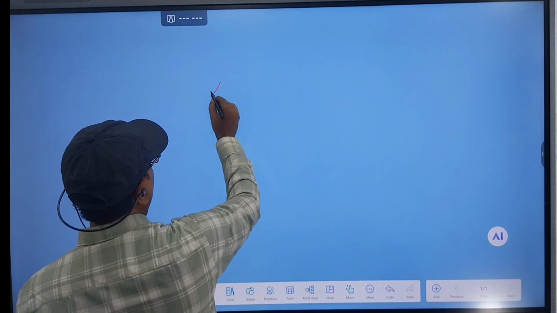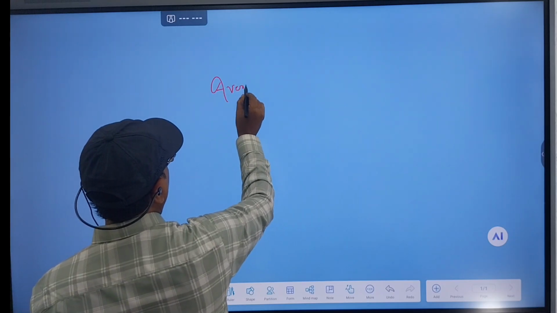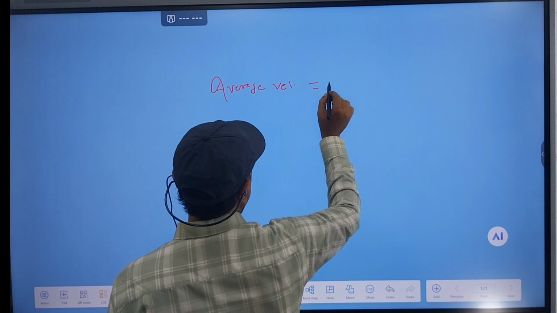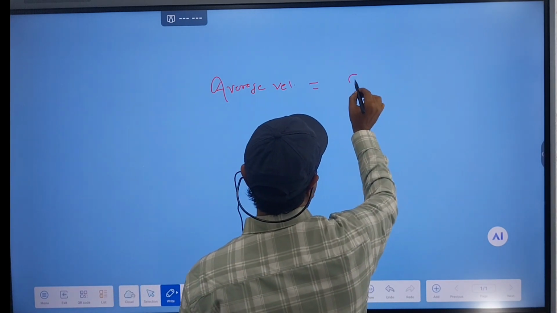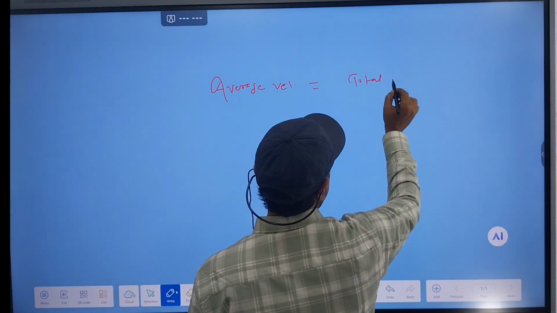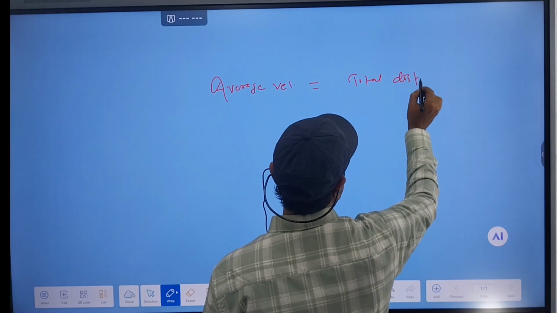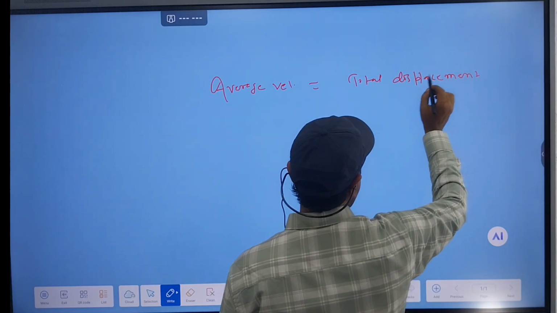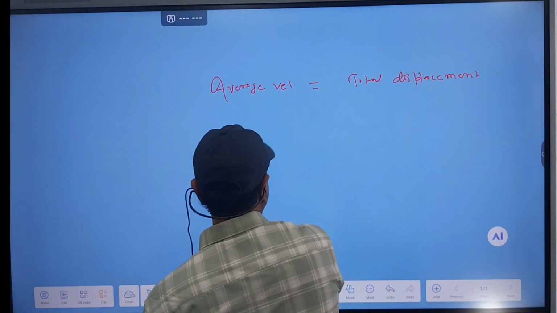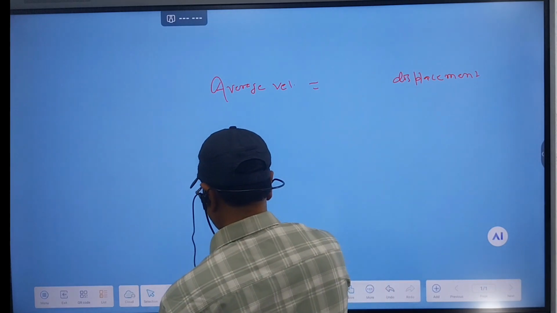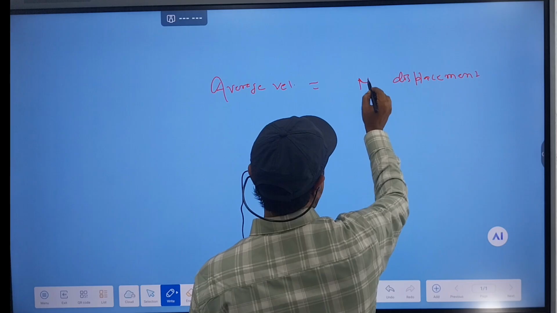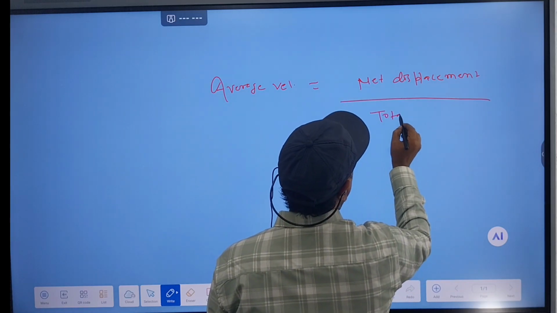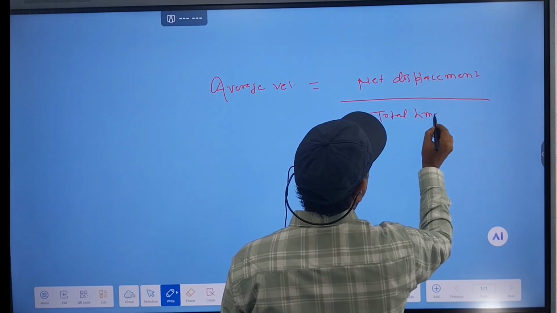Now, average velocity. Average velocity equals total displacement, or net displacement, divided by total time taken.